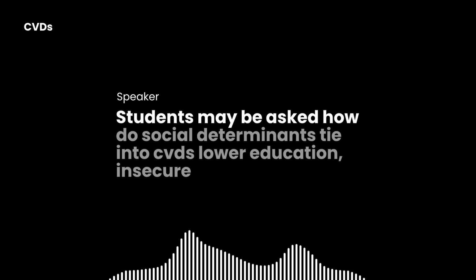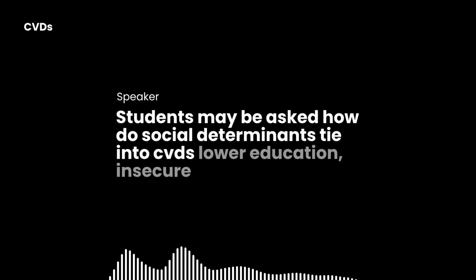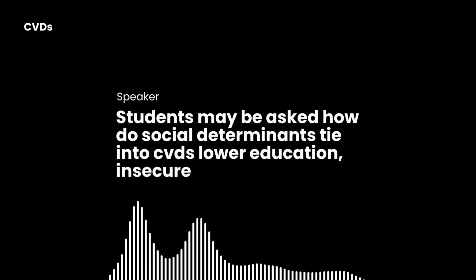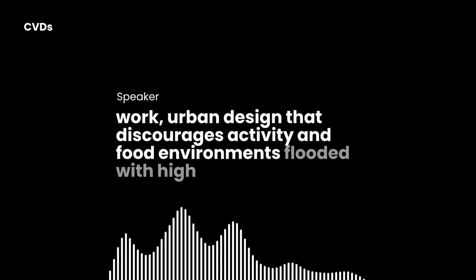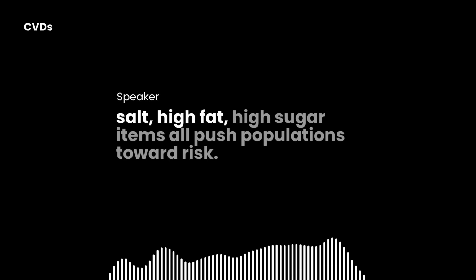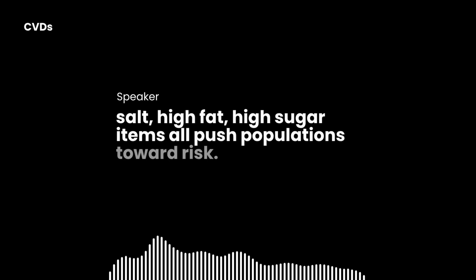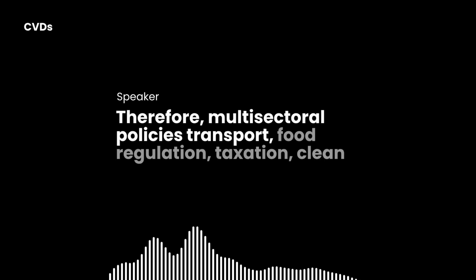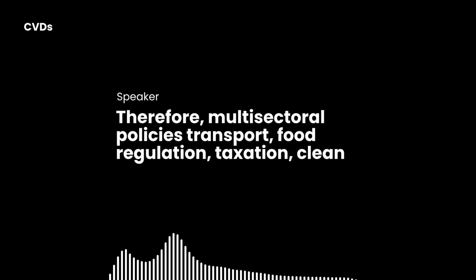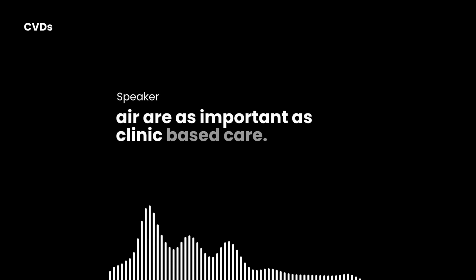Students may be asked, how do social determinants tie into CVDs? Lower education, insecure work, urban design that discourages activity, and food environments flooded with high salt, high fat, high sugar items all push populations toward risk. Therefore, multi-sectoral policies, transport, food regulation, taxation, clean air are as important as clinic-based care.